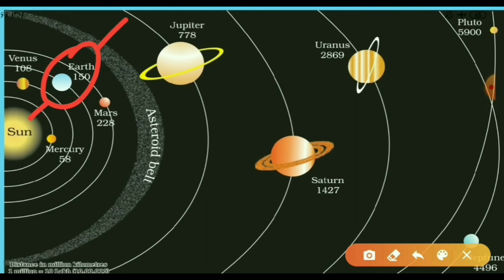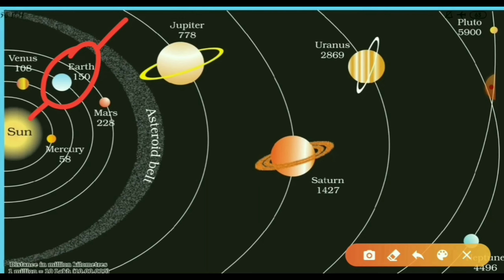And we can see at some point while revolving around the sun, the earth gets very close to the sun, and at some point the earth gets farther from the sun. And these we call perihelion and aphelion. Perihelion means the place where the planet is closest to the sun, and it occurs on 3rd January.